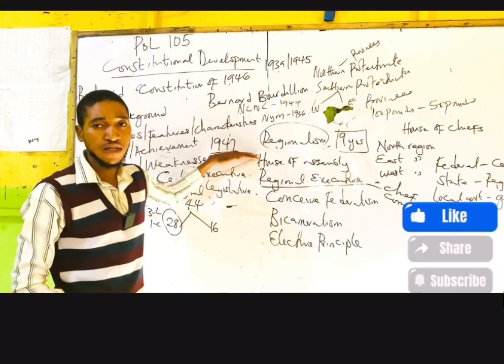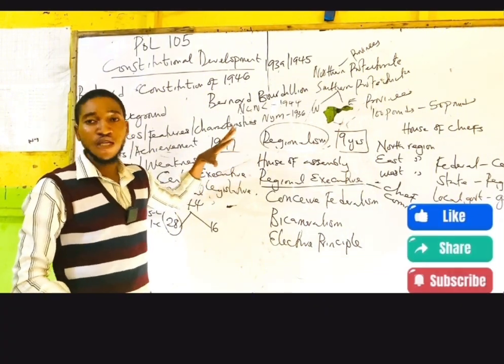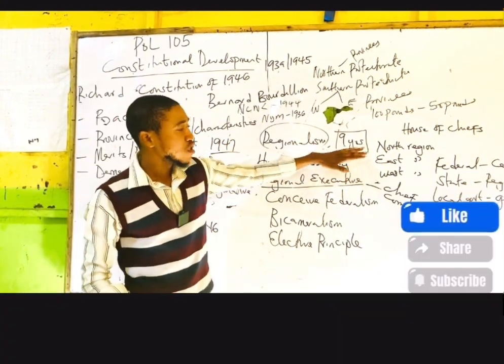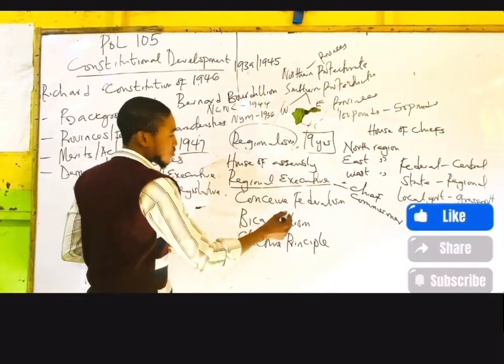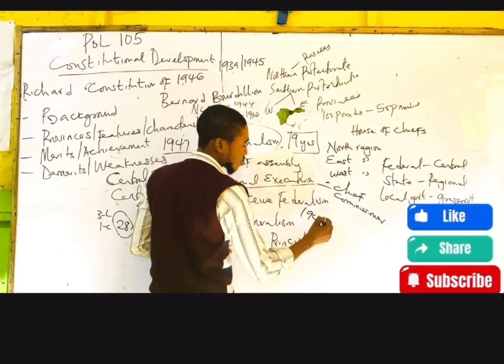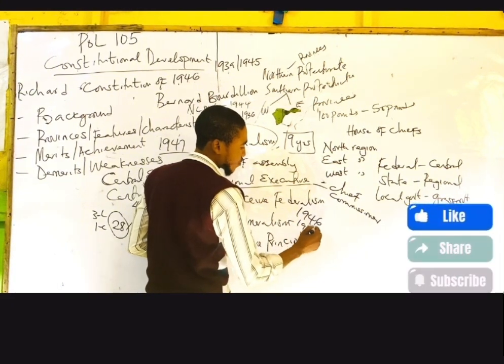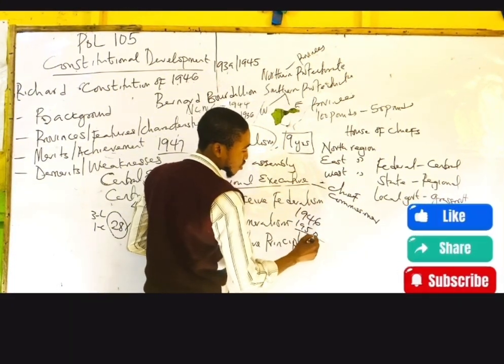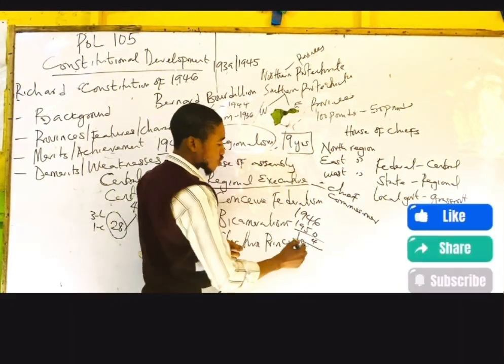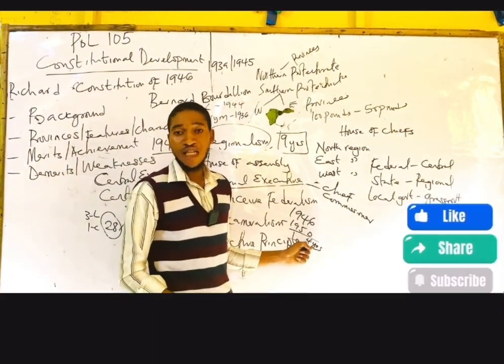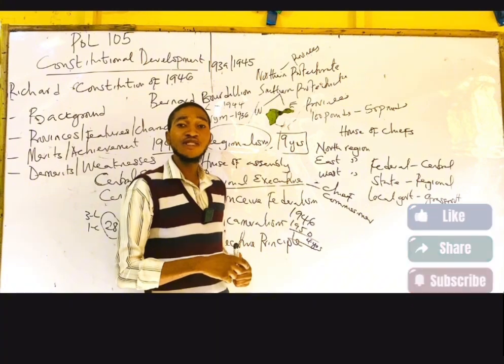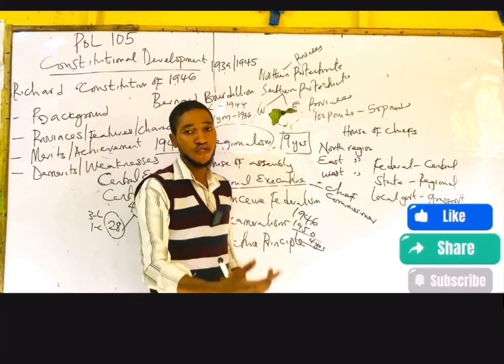So he died of what? Of malaria. Another weakness was that the man said that his own constitution was going to last for 9 years. If you look at this very well, from 1946 to 1950, that's going to be what? 4 years. So the constitution lasted for just 4 years. Why? Because in 1951, we have another constitution.